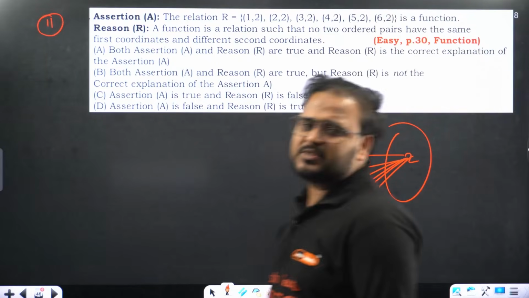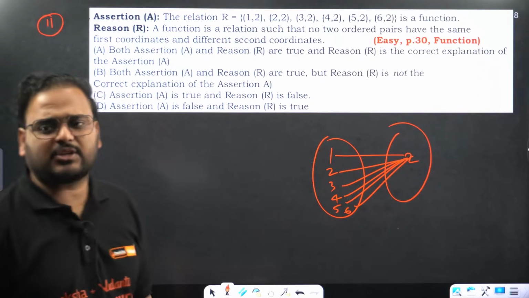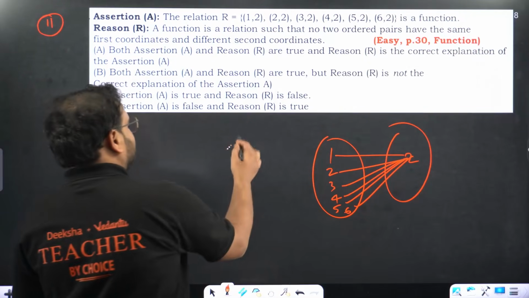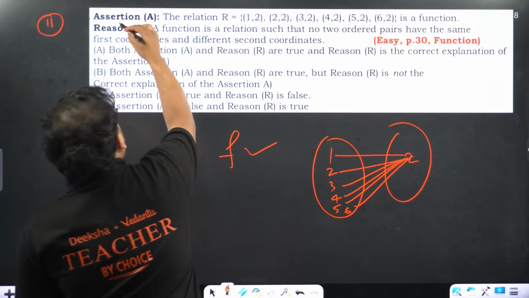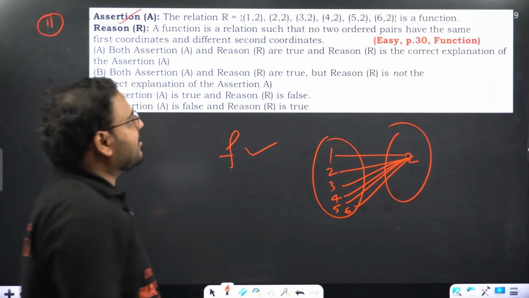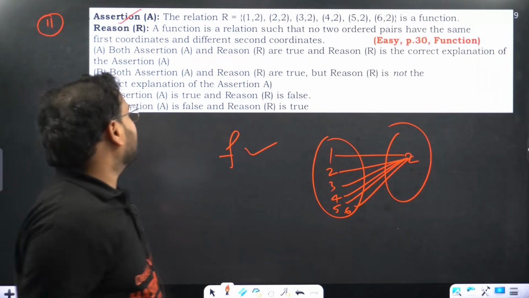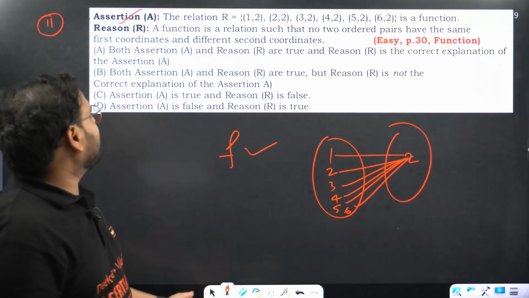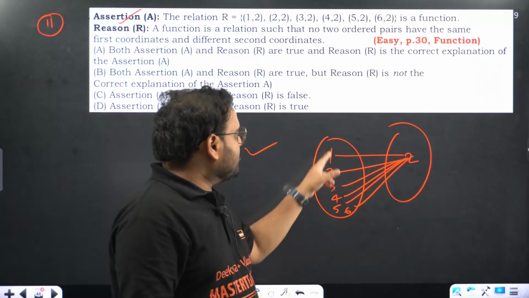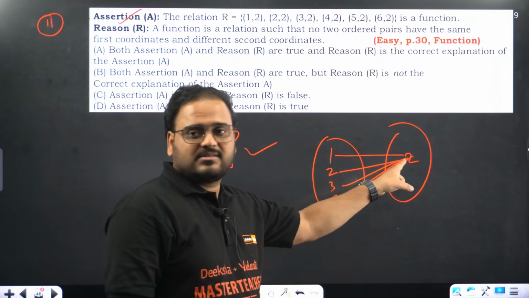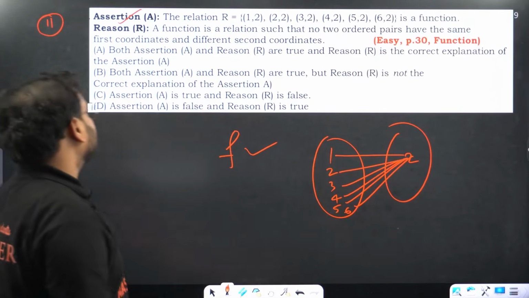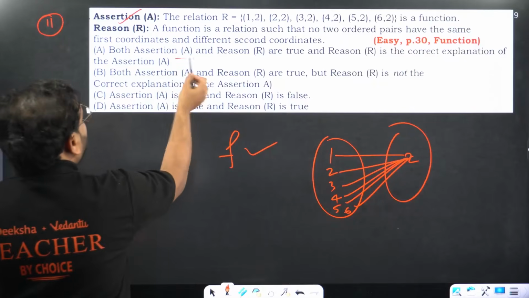All the images are the same, sir. So it's a constant function actually. Is it a function? Yes. The assertion is true. Reason: a function is a relation such that no two ordered pairs have the same first coordinate. It means no one value will have two different images. So both of them are true.